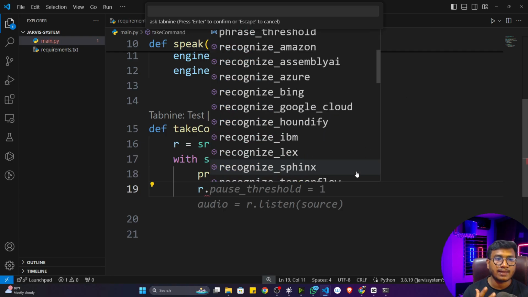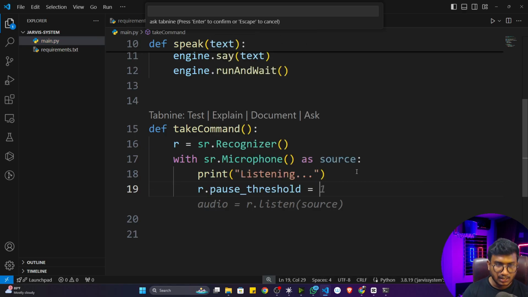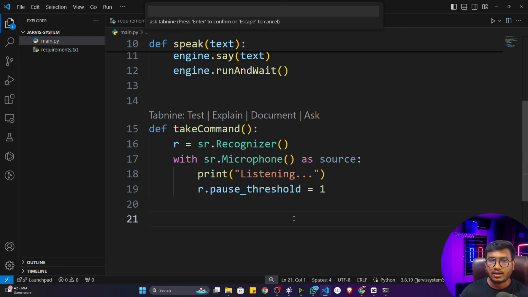Fine. Then I will give a time here, that means the pause threshold time. Let's say after a specific time, it will start the recognition again. So here there's a parameter you can define called pause threshold. Just give it as 1 millisecond. If you check the documentation as well, they also suggest you can use different parameters here, like pause threshold, and there are some more parameters you can use. So after 1 millisecond, it will start listening again, because you have to give some specific time. Otherwise, it will listen continuously, and there would be an issue whenever it does the recognition. So that's why you have to give some time to wait. Then whatever speech I'm giving to my microphone is stored in the source. This source I'm going to pass inside my listen function.